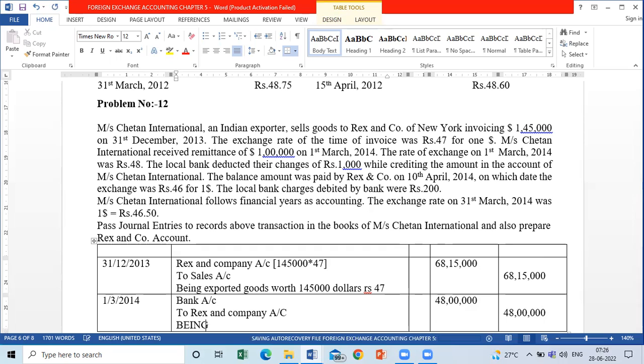And narration will be: being received $1 lakh at the rate of rupees 48. But remember, there are bank charges of 1,000.